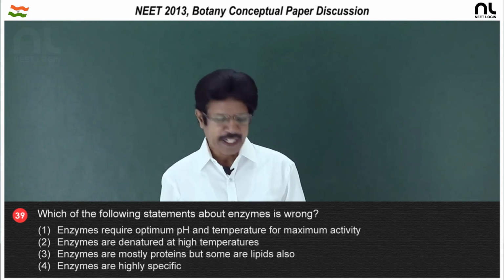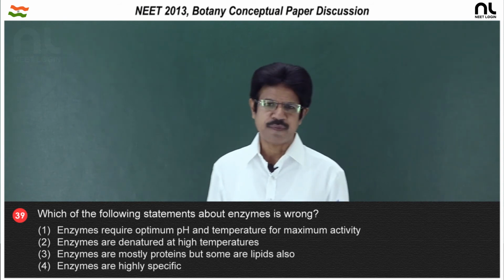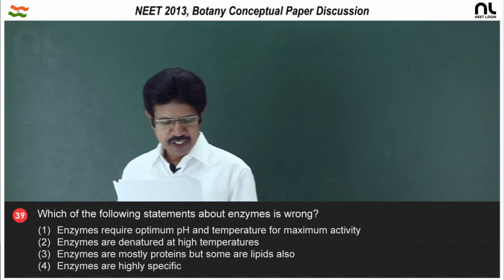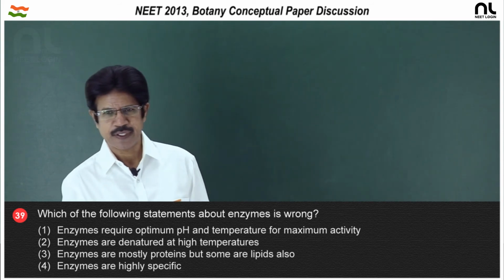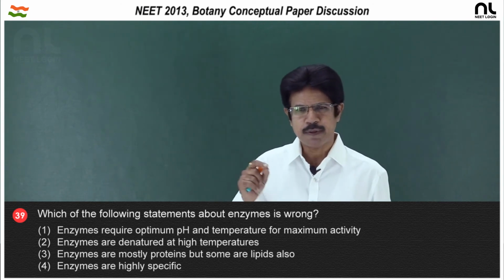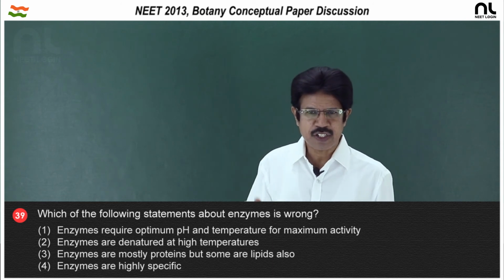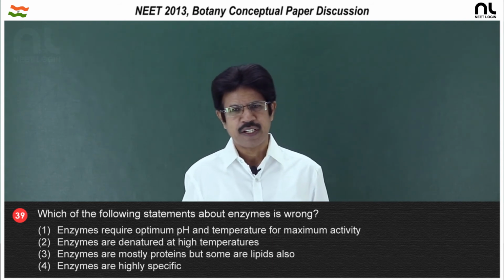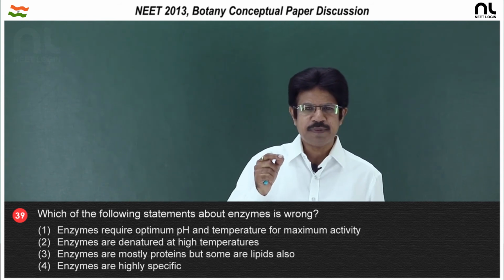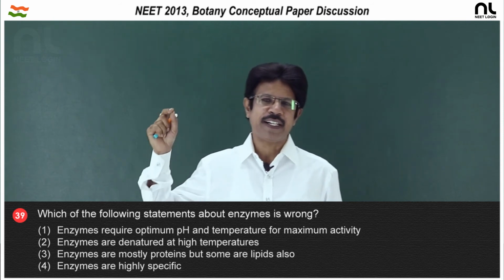Question number 39. Which of the following statements about enzymes is wrong? First option, enzymes require optimum pH and temperature for maximum activity. Yes, for maximal activity, optimum temperature and optimum pH are required. Decline or acceleration of this temperature and pH causes a decline in activity of the enzyme. Different enzymes have different optimum temperatures and different optimum pH.